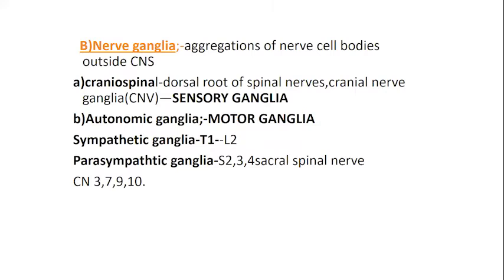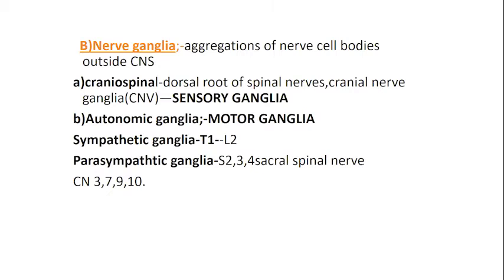The craniospinal ganglia, which you see on the dorsal aspect of the spinal cord where you form the spinal nerve, are sensory in function. Then you have motor ganglia, which are the autonomic ganglia. You will have both sympathetic and parasympathetic ganglia, which we will discuss when we talk about the autonomic nervous system.